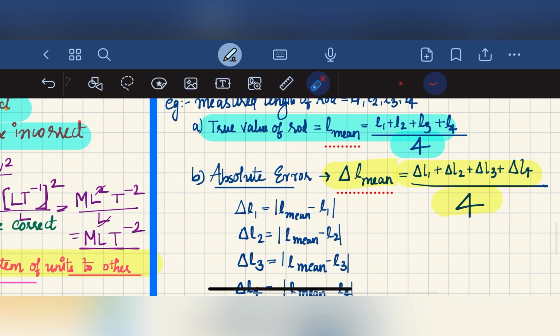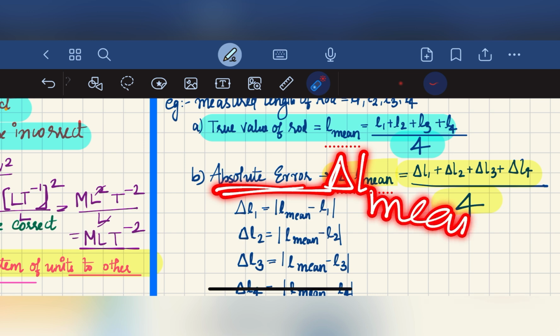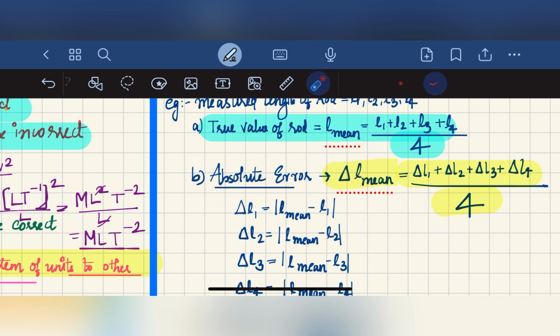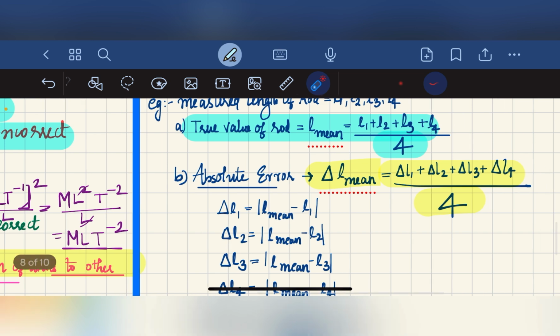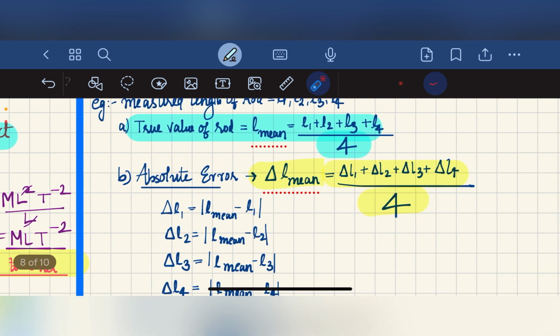Second is to find the absolute error. Here the true value of the rod means L mean, and the absolute error means delta L mean. True value of the rod is L mean and absolute error is delta L mean. For delta L mean, we have to find delta L1 plus delta L2 plus delta L3 plus delta L4 divided by 4. So how can we find delta L1?